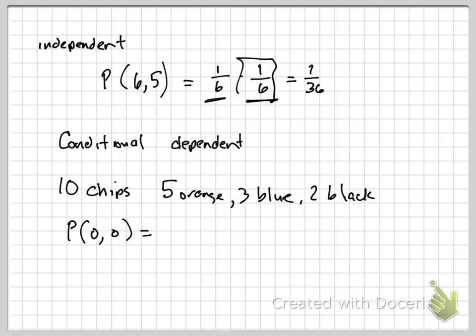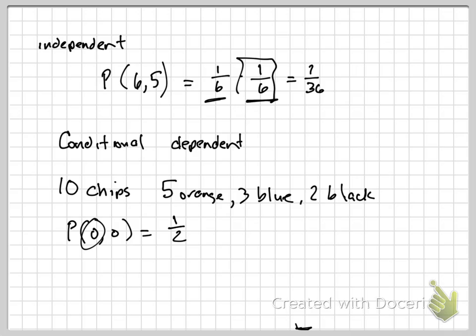I have 10 chips in a bag. How many orange ones are there? How many total chips are there? So the odds would be what? 5 out of 10, which is 1/2. That takes care of this one.